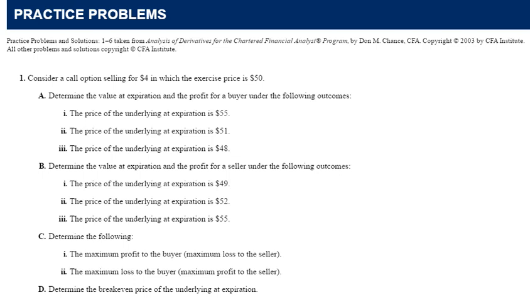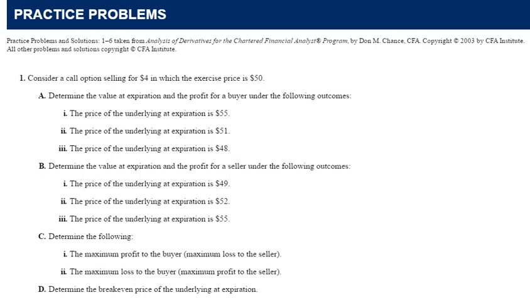So think about this one for a second. The person that bought the option has got the right but not the obligation to buy at 50. Why would they exercise that and give me the obligation to sell at 50 when they can buy it at 49? The option's not in the money, so nothing's going to happen.